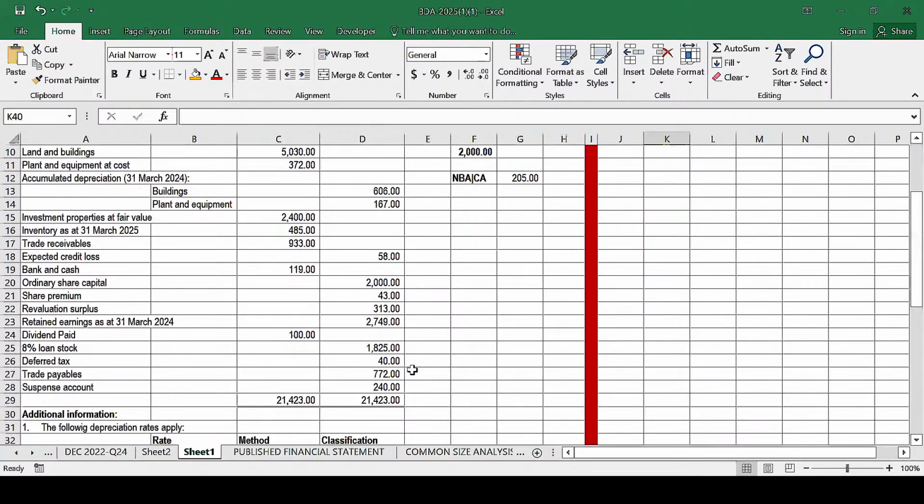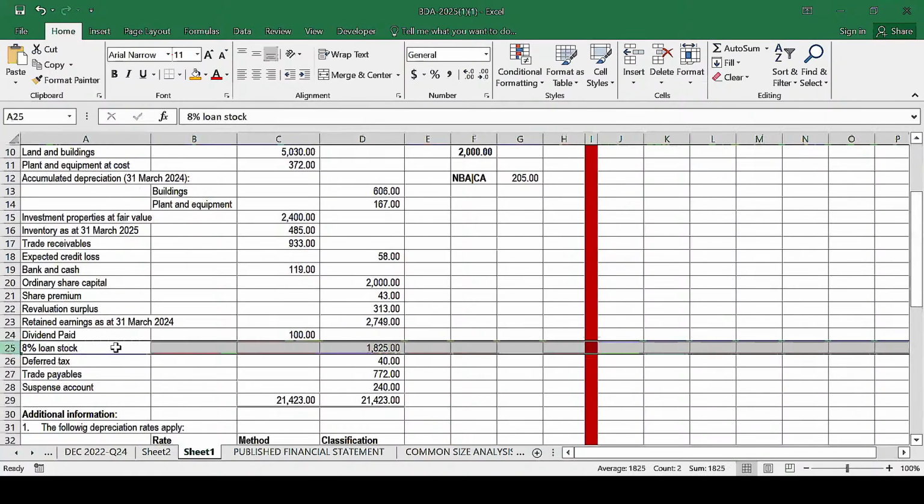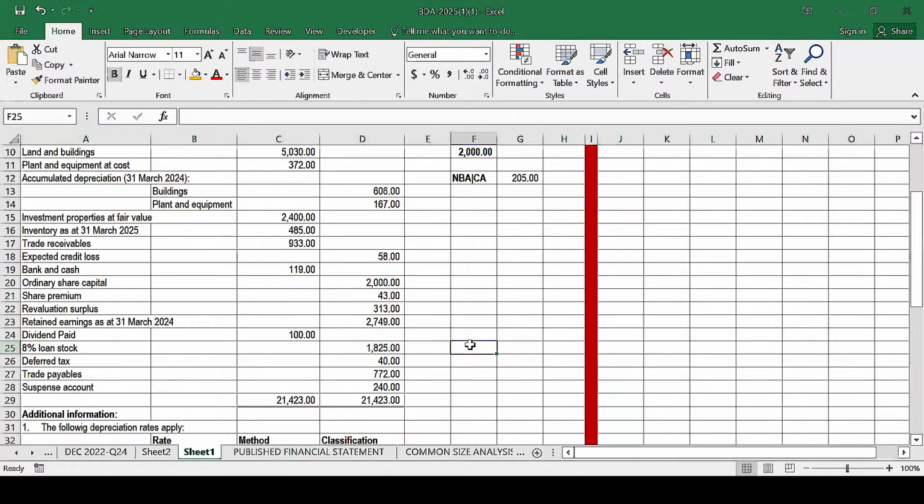And where do we have those loan stock? We have the loan stock here. So it basically means that this loan stock issued by a company was 8%, having a value of 18.25. So we need to compute how much interest is supposed to be paid for a whole year. It will be 8% times the value of the loan stock. So in a whole year, the company is supposed to pay 146. This is basically the amount to be recognized as an expense.